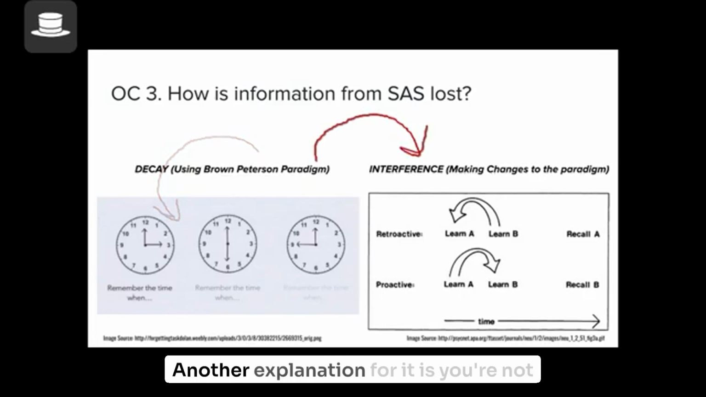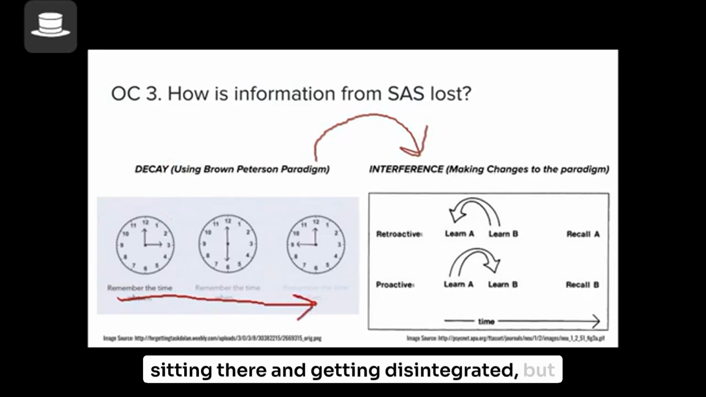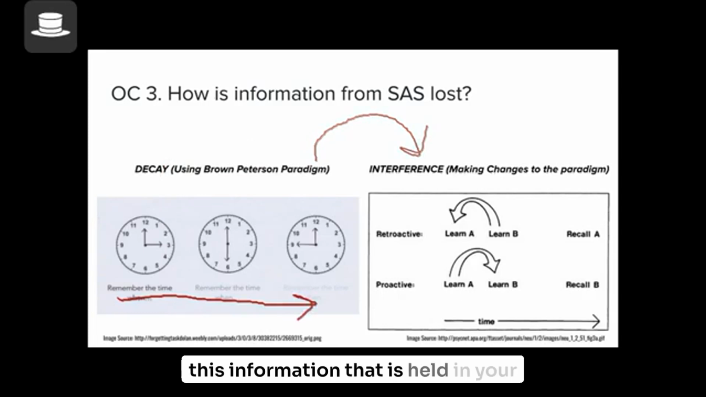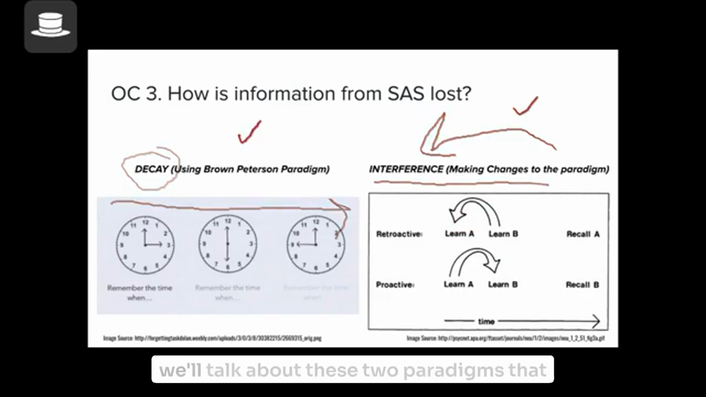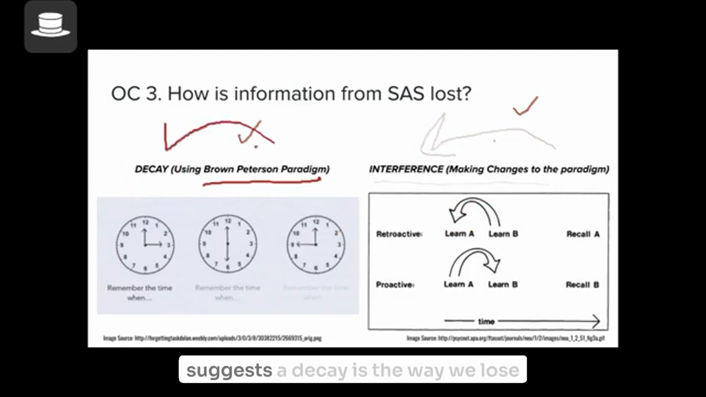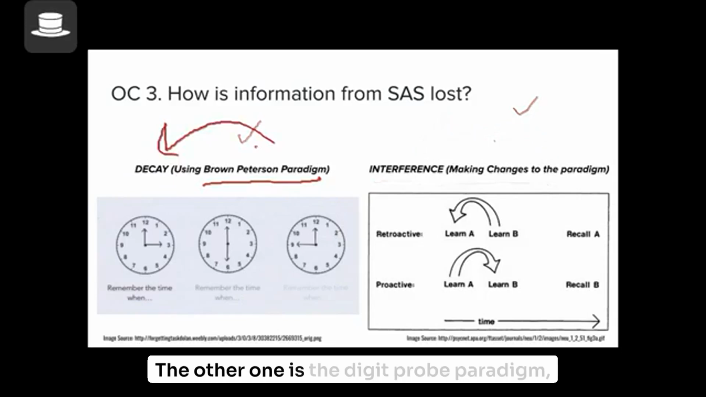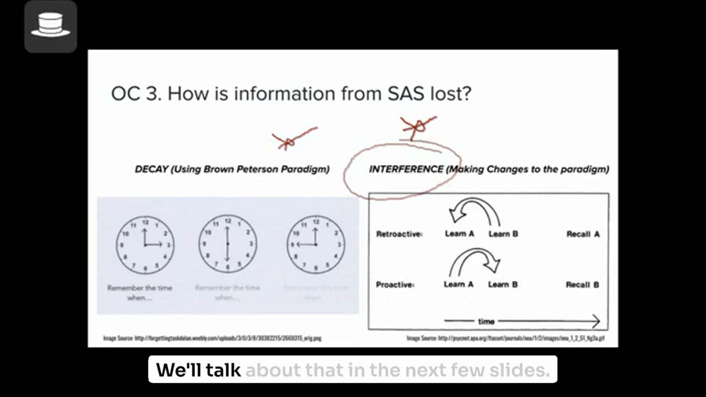Now, another explanation for it is you're not losing information because the information is sitting there and getting disintegrated, but this information that is held in your short-term memory is replaced by new information, or it's interference. Interference needs other information to interfere with you holding information in your short-term memory. We talk about these two paradigms that looked at this explanation. One is the Brown-Peterson paradigm that suggests that decay is the way we lose information. The other one is the digit probe paradigm, which talks about interference as a way we lose information. It's a very interesting set of experiments, and it's beautiful. We'll talk about that in the next few slides.